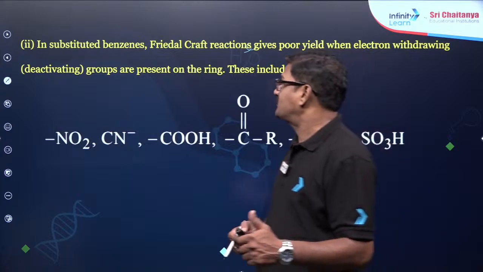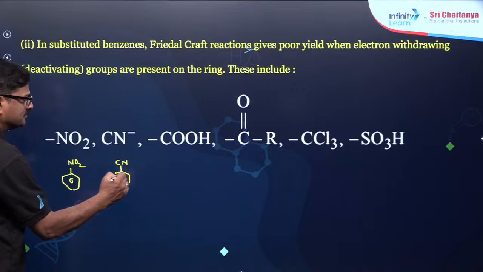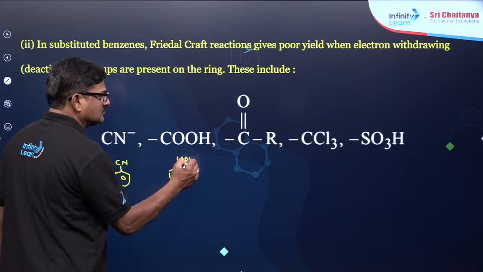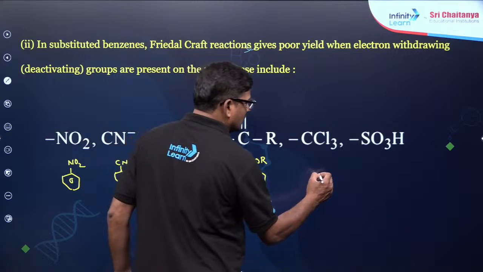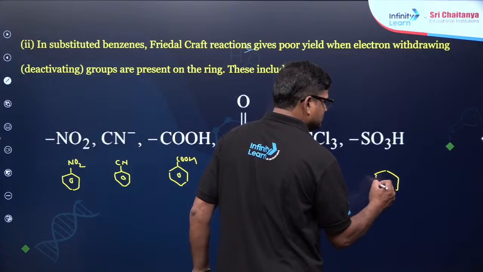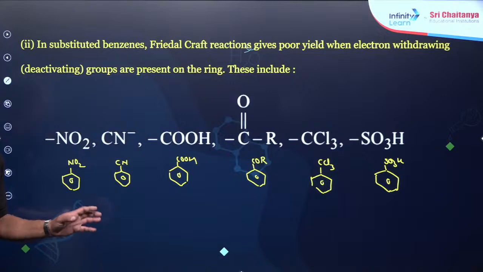Also, in substituted benzenes, Friedel-Crafts reactions give a poor yield when electron withdrawing, deactivating groups are present in the ring. Like nitrobenzene, cyanobenzene, benzene carboxylic acid and acyl benzene, and compounds with NR3 also.